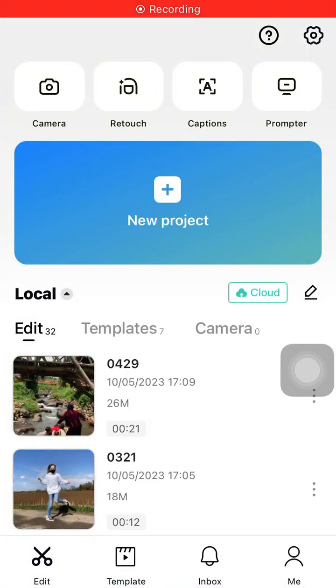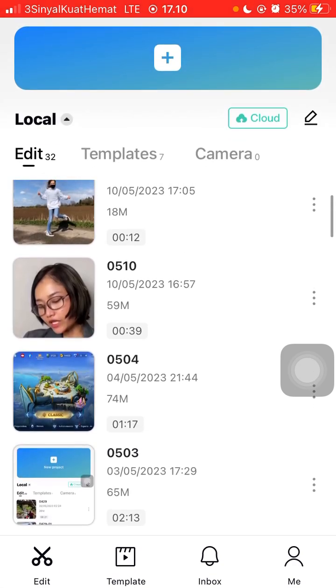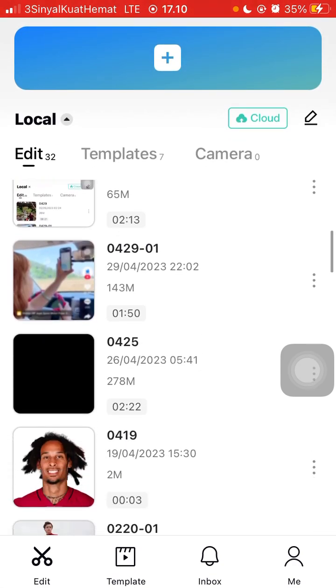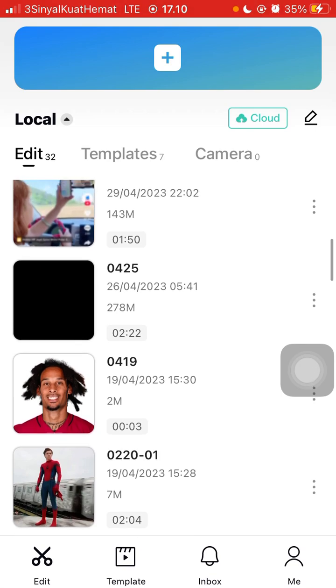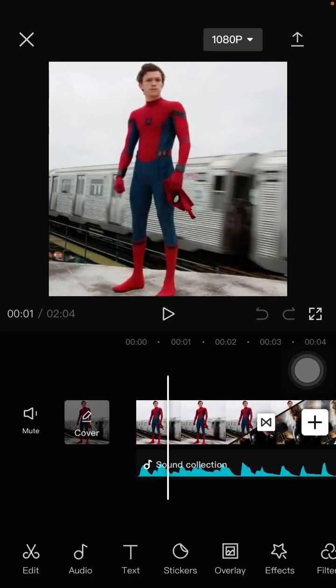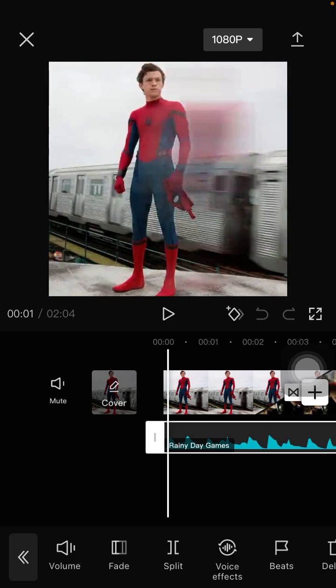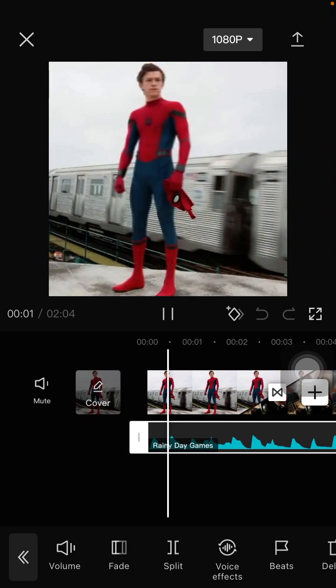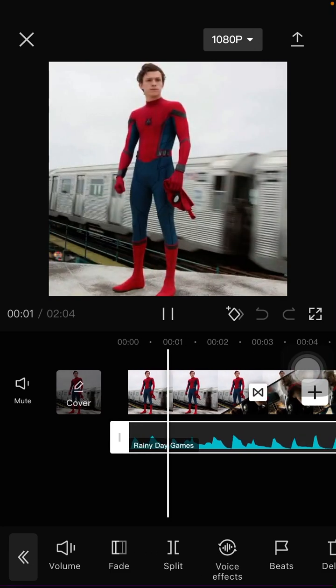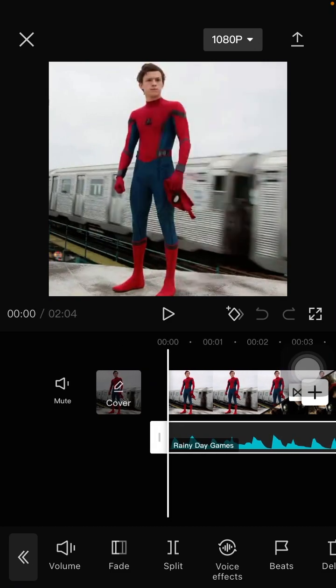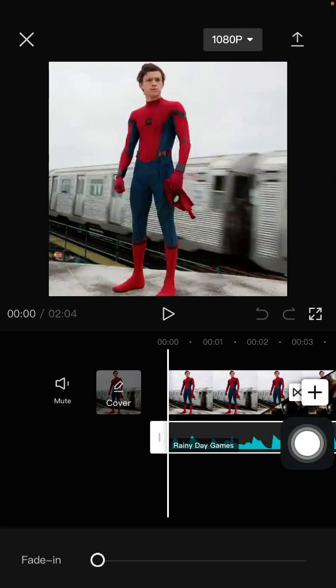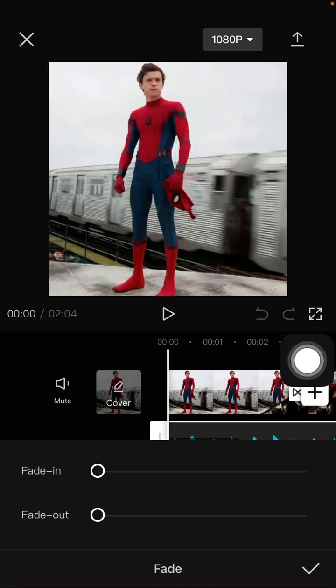Hello everyone, in this video I'm going to show you how to pad in and pad out the sound in CapCut apps. So for example, I'm going to open my project and this is zone I have added, and to add the pad in, just click on the zone and you can find pad option. Just click on it and adjust for the pad in and pad out.